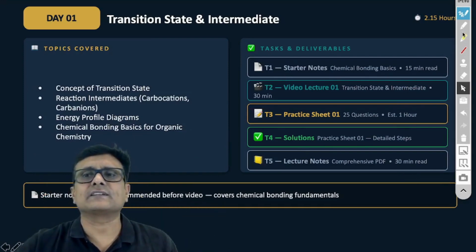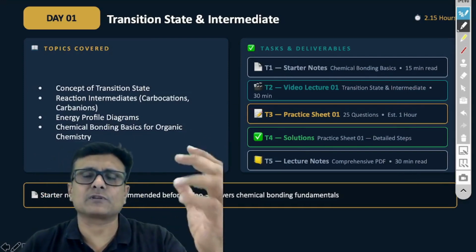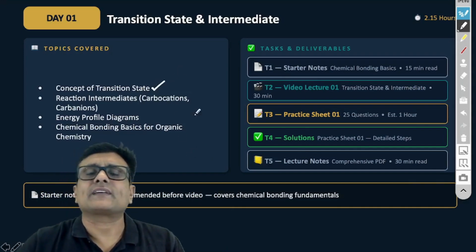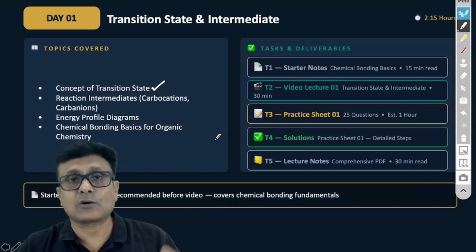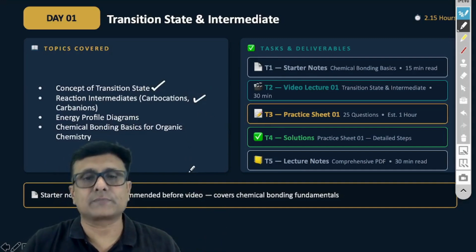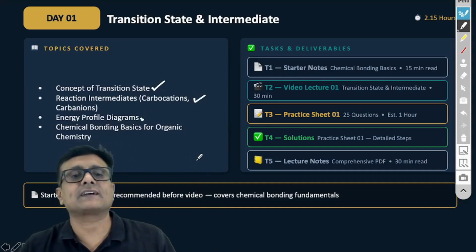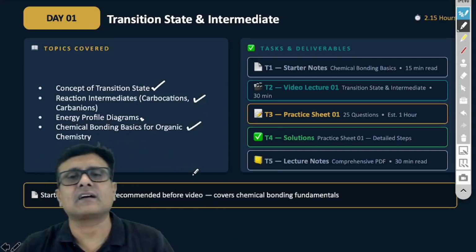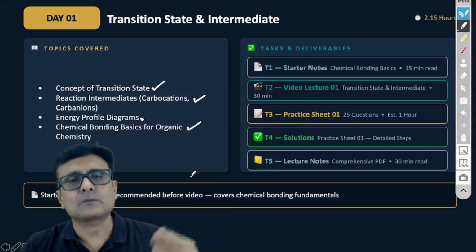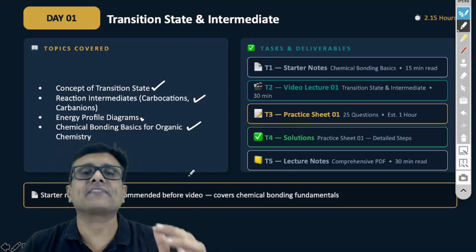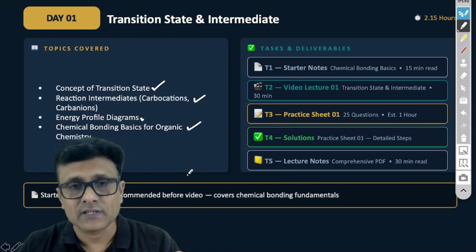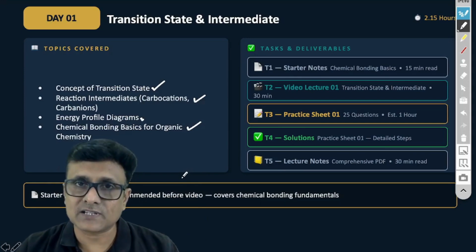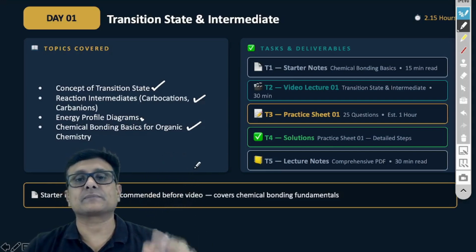Coming to the details of these programs, I just want to give you a glimpse. We will be taking up the concept of the transition state: what exactly is a transition state? How do you distinguish it from the reactive intermediate? Then we will see the energy profile diagram and the chemical bonding aspects, which bonds are breaking and which are forming. It is a very important quick review of transition state versus intermediate, because if you study a particular reaction, it's mandatory to study the transition state and intermediate.